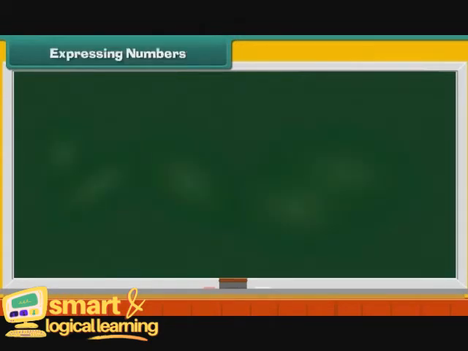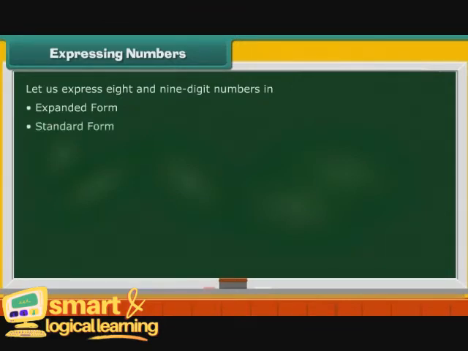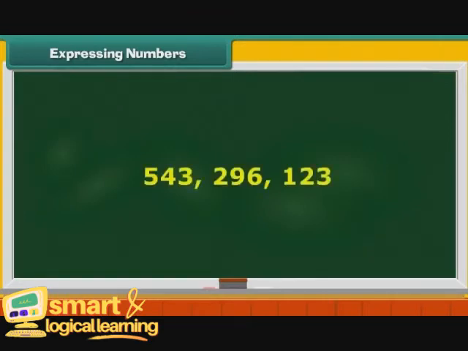70,041,238, expressing numbers. To understand 8 and 9-digit numbers better, let us express them in expanded form and standard form. Let us learn them one by one in detail. Look at this number 543,296,123. It has 3 groups. Therefore, it belongs to the International System of Numeration.